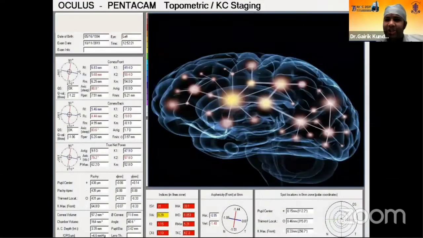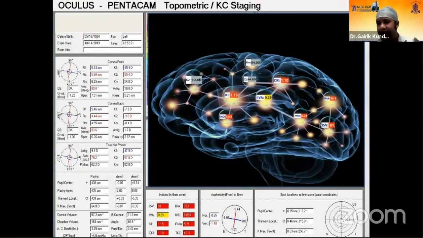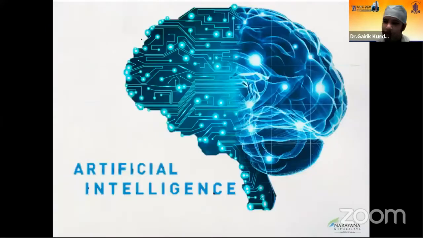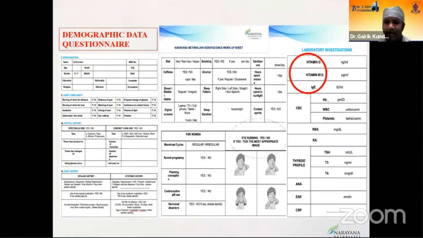So one aspect was utilizing Pentacam, and the second aspect was utilizing something known as a questionnaire. We gave a questionnaire to all of our patients; any patient who walks into the OPD and is diagnosed as keratoconus gets a demographic profiling. This includes presence of eye rubbing, parameters such as vitamin D, IgE, the type of eye rubbing, presence of systemic allergy, hormonal disturbances, etc. So this is how we profile patients at each and every visit.